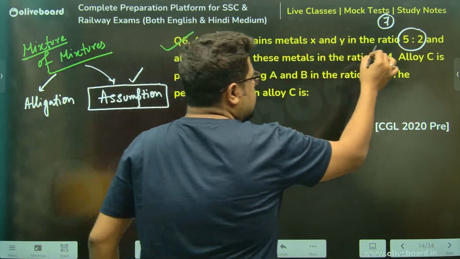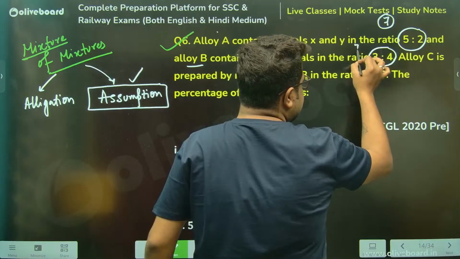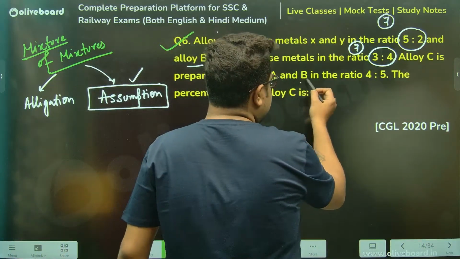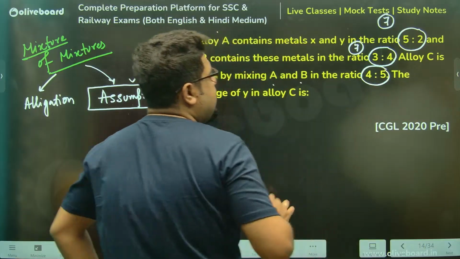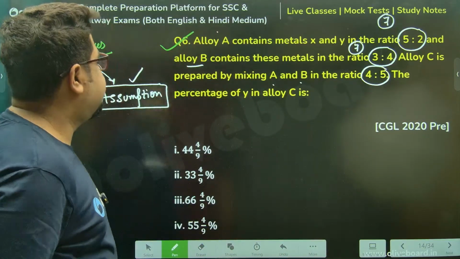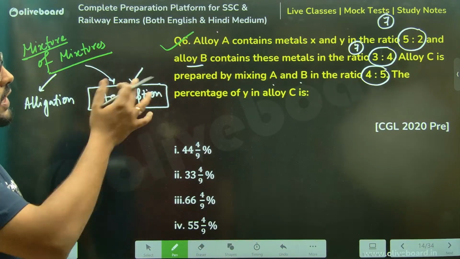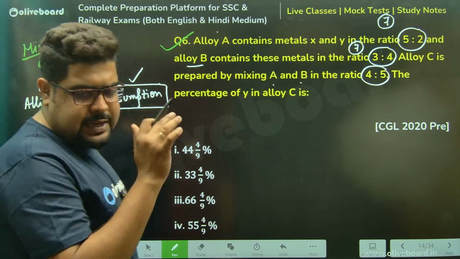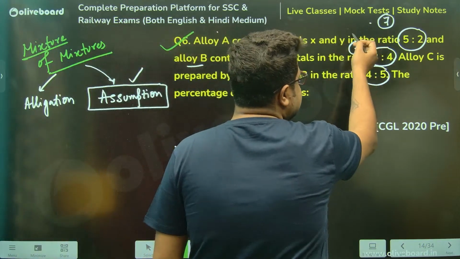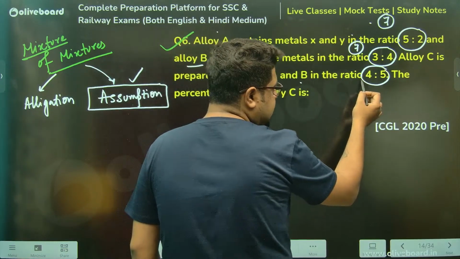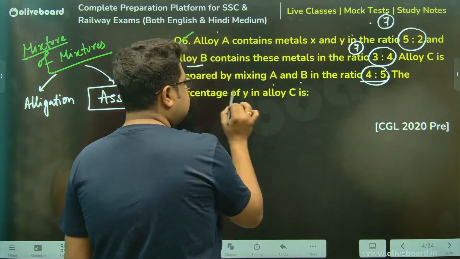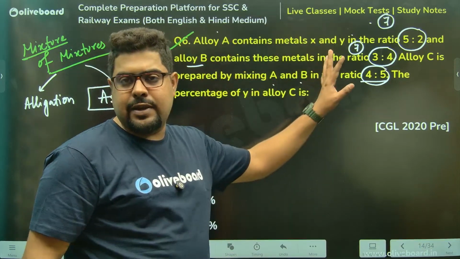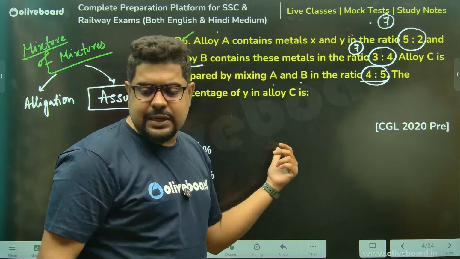Alloy B, 3:4, total is 7, sir. Alloy C, mixing A and B in the ratio 4:5. But sir, total was this. Because it is 7 and 7 both, I am taking this as 4:5, and I need percentage only.